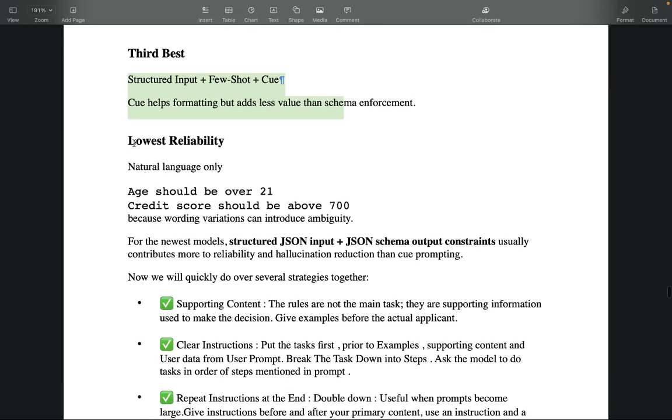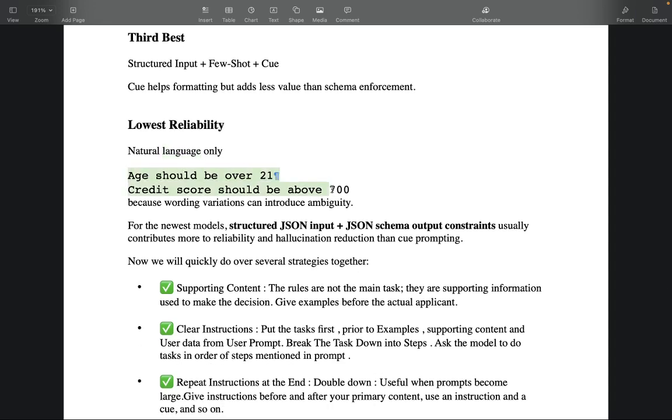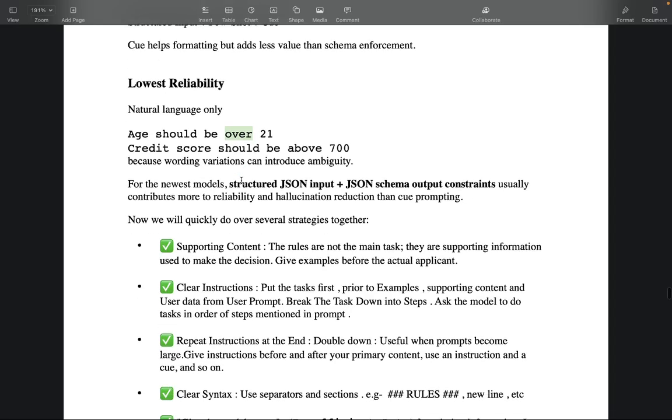And the lowest reliability, where most people make mistakes, is natural language only. That's the lowest reliability for prompts with AI models, like saying age should be over 21, credit should be above this. This is natural language, which is the lowest reliability for the AI. It's not human, right? It understands it, but sometimes it's like, I am an AI model, so it hallucinates there, because wording variations can introduce ambiguity.